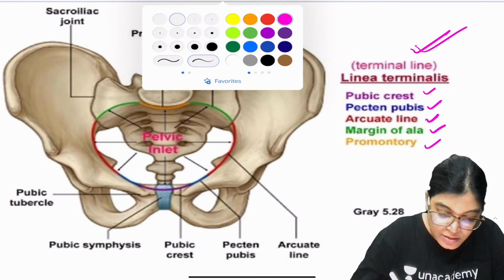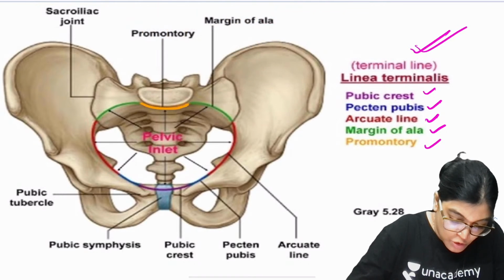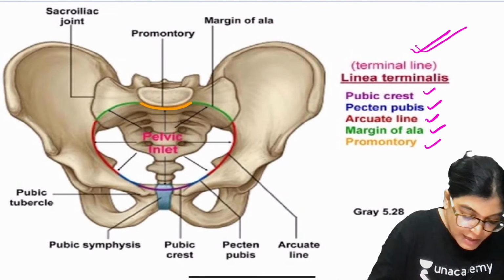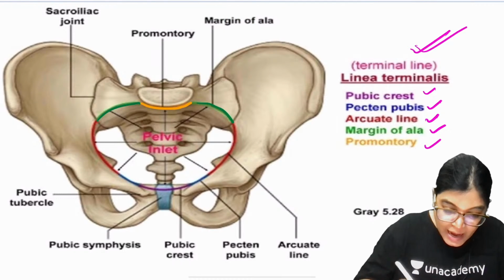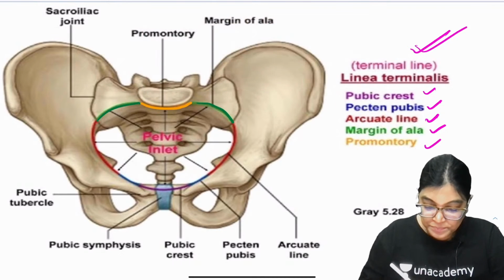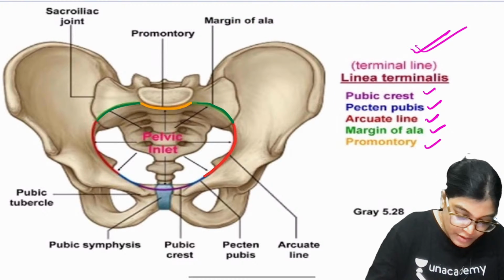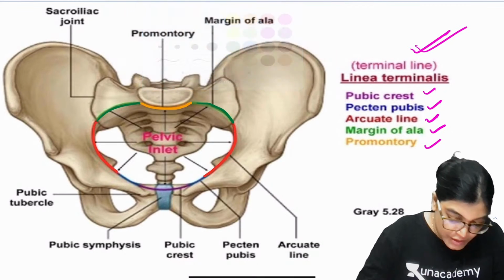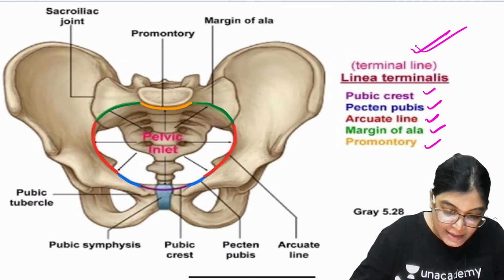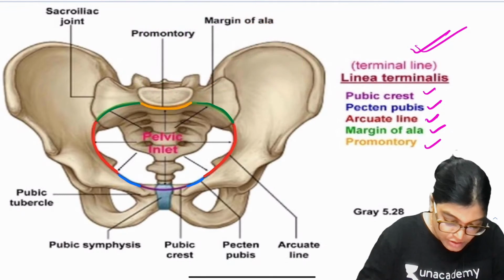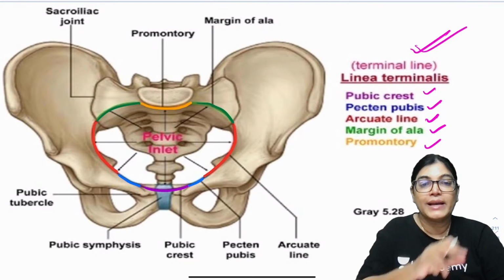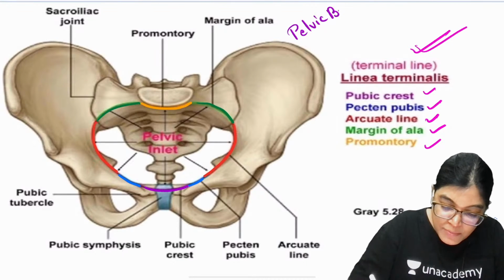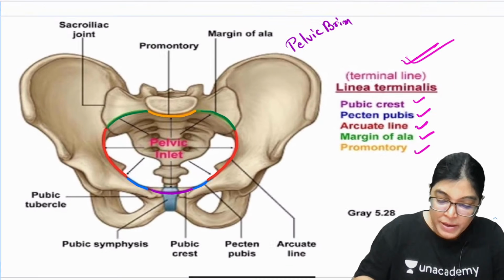Here we have got the promontory, then the margins of ala of sacrum, and this is connected by arcuate line. Another is the pecten pubis, and anteriorly we have got the pubic crest. So this is how a continuous line is formed, and this is called the pelvic brim. Together this is forming the boundary for the pelvic brim.